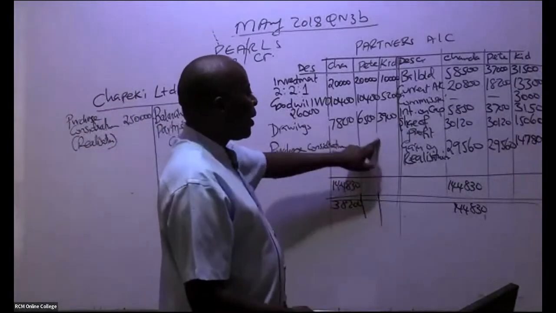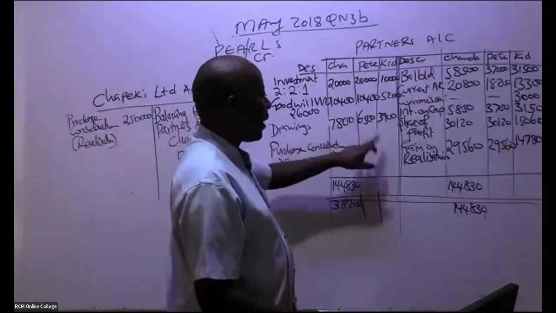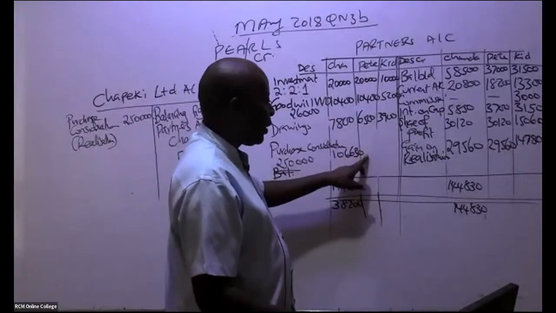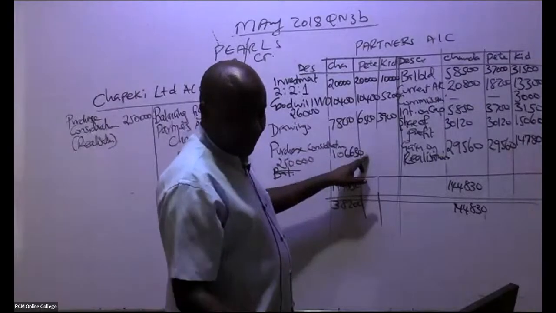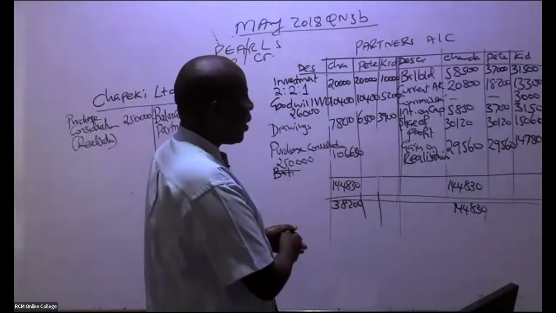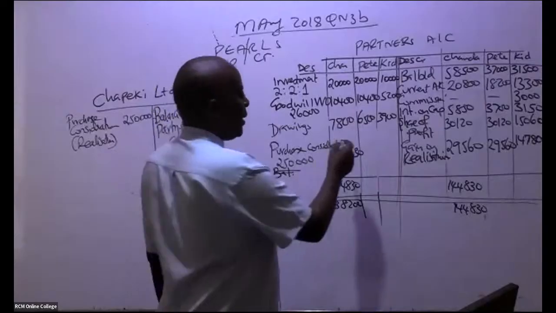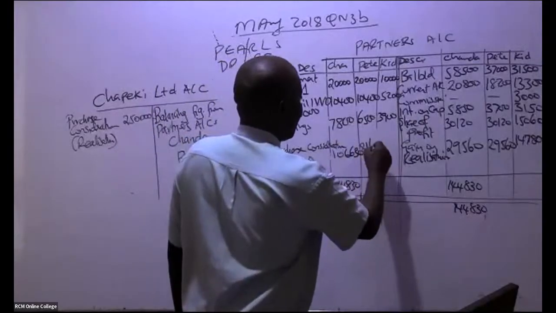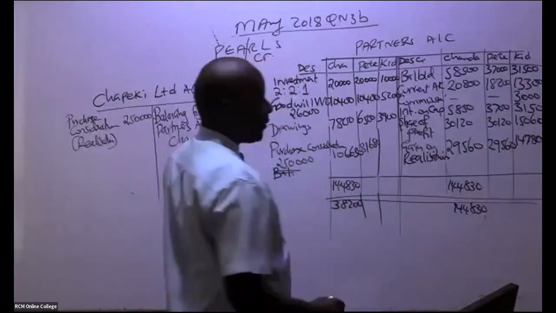I want the final answer here for Peter. Balancing figure for Peter. They're telling me it is 81,680. I'm being told it's 81,680, like that.